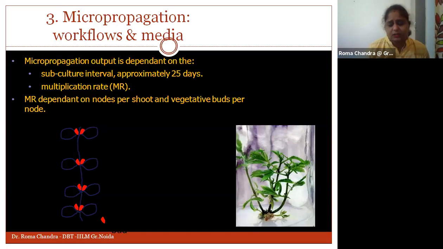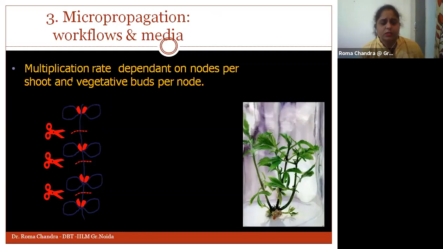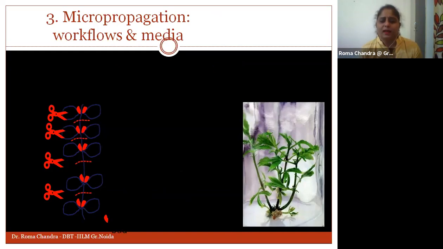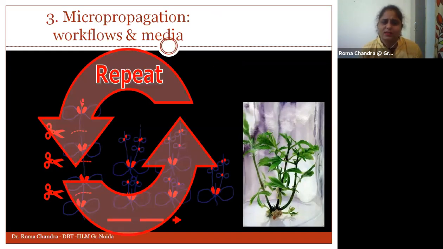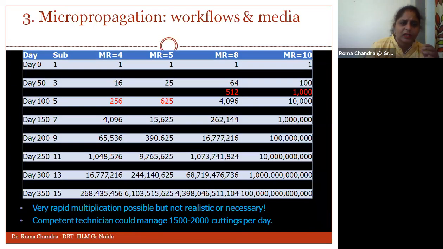You can see here that we can cut the portion, study the vegetative bud and the shoot, and keep studying the multiplication rate. This will repeat, and this is a small flow chart with respect to the multiplication rate of the plants.